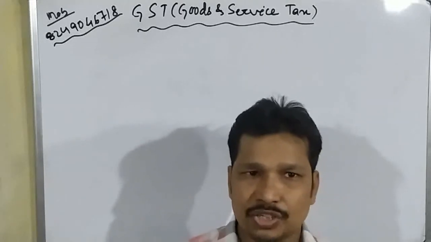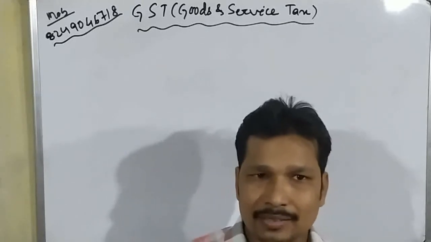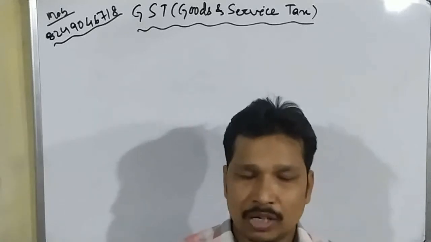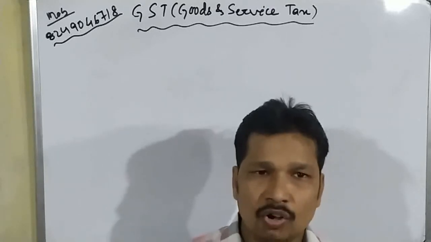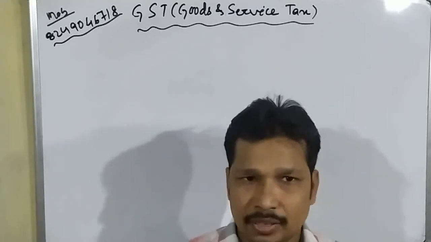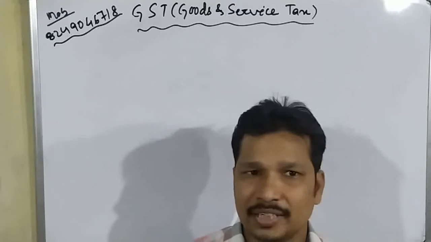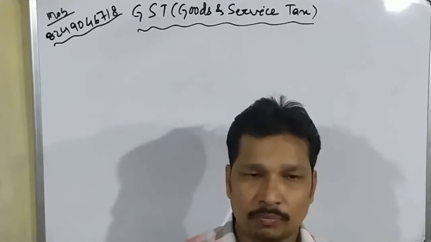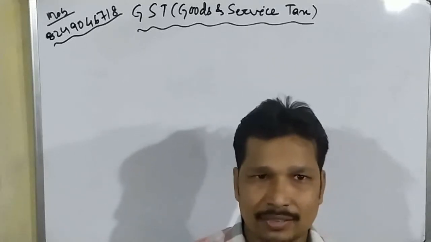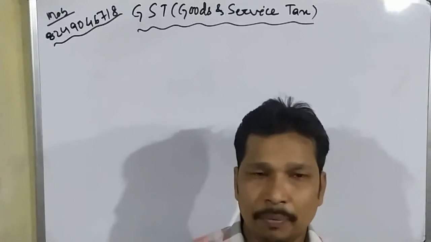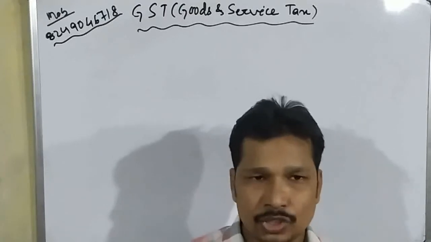Before starting GST, we will do some revision about tax. So what is tax? Tax is the money paid to the government by the consumer when any person buys something or for any other kind of service. There are two types of tax: one is direct tax and the other is indirect tax. Direct tax is, for example, income tax and road tax. Here we are paying the tax to the government directly.